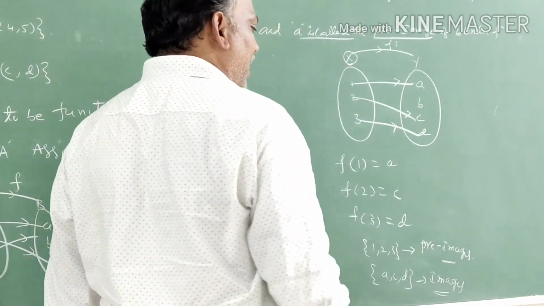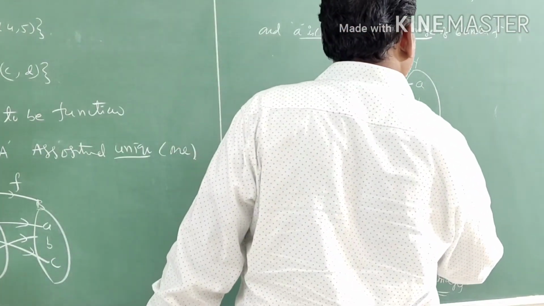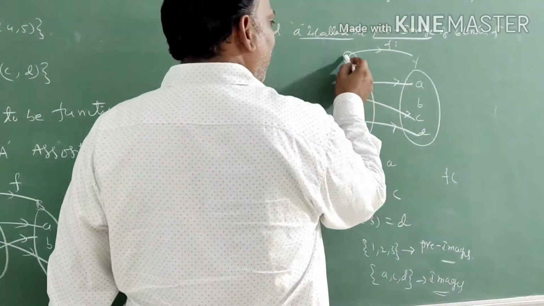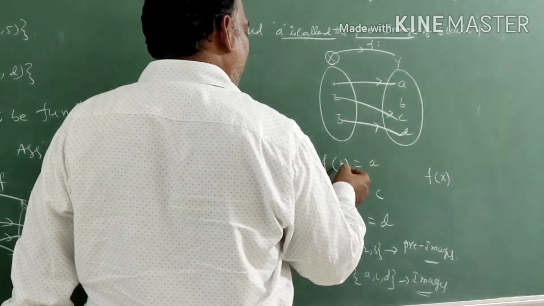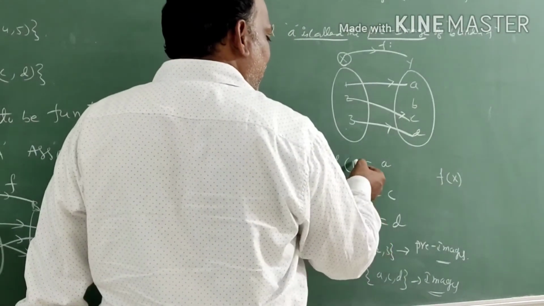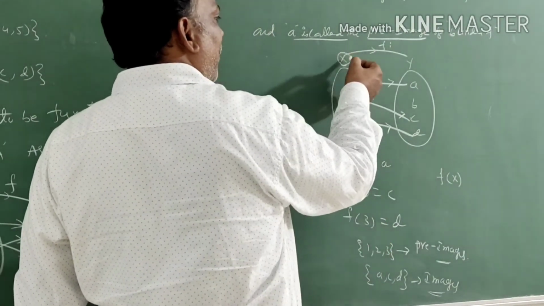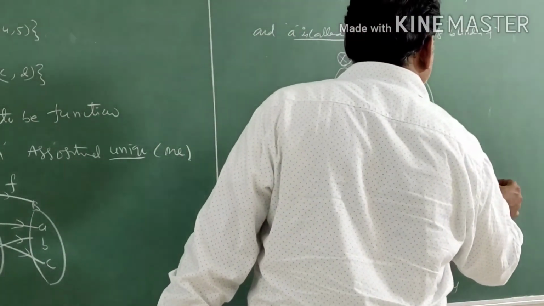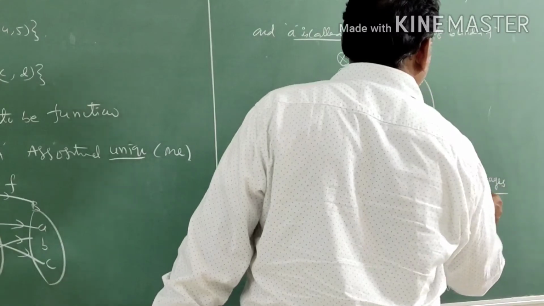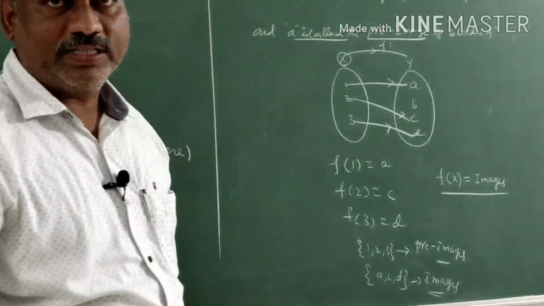Images are also sometimes denoted f of A, and here the set is x. So f of x, because 1, 2, 3 belong to the particular set x, f of 1, f of 2, f of 3. So f of x is called the set of images, or image.